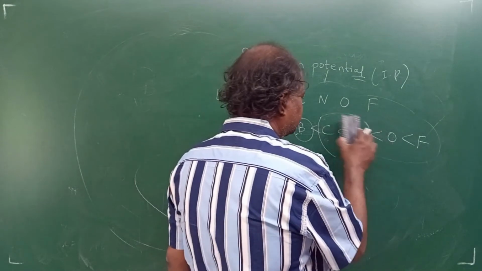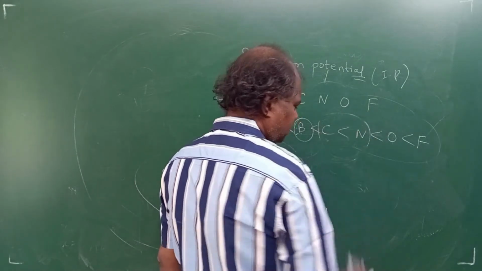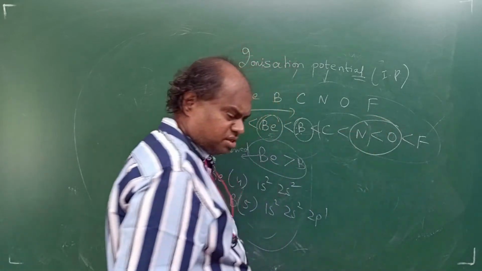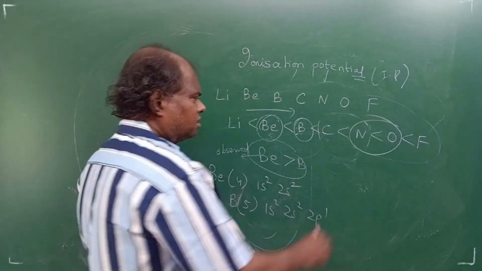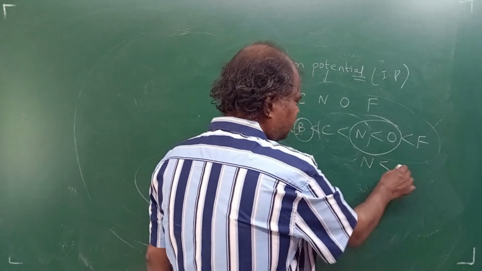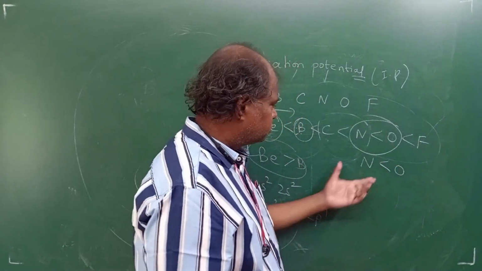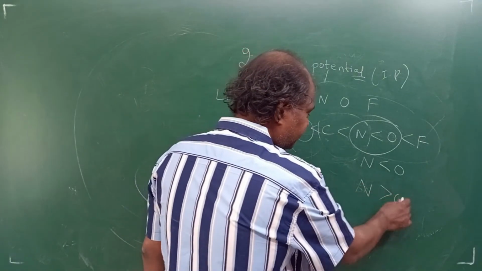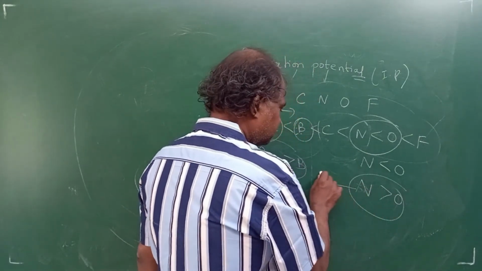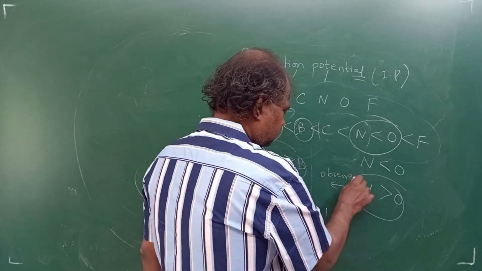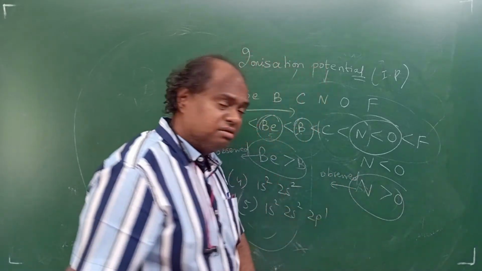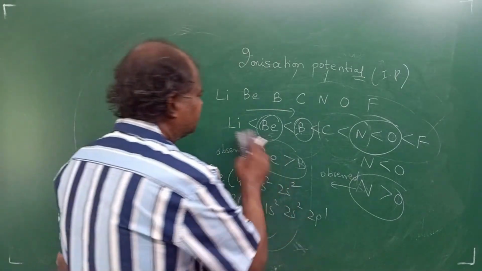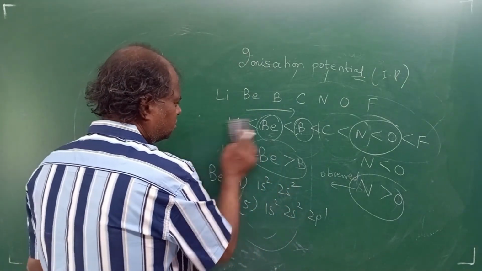Okay, the second thing, students, is not between carbon and nitrogen. You will get a problem between nitrogen and oxygen. I'll tell you the reason why. See, nitrogen is less than oxygen, what is given here? This problem will come, not this, right? But what is observed is nitrogen will have greater than oxygen. Nitrogen ionization potential will be greater than oxygen. Now let's see a reason why nitrogen is having more.